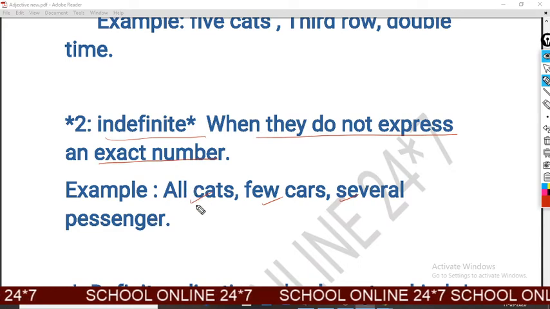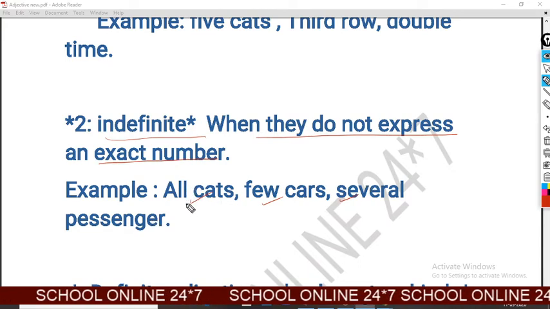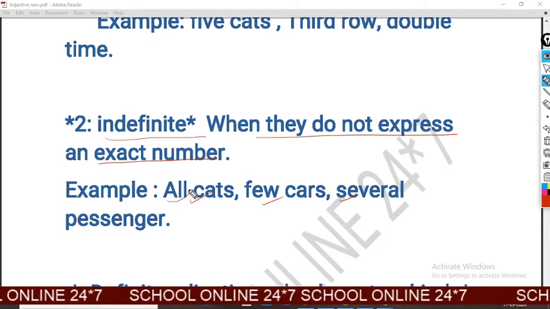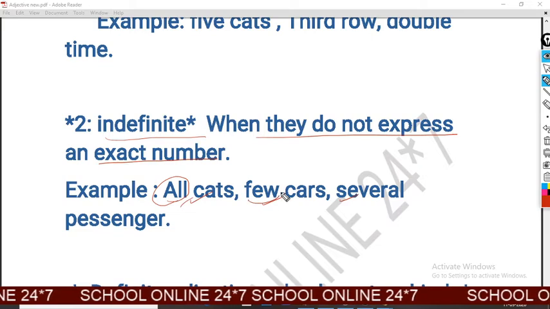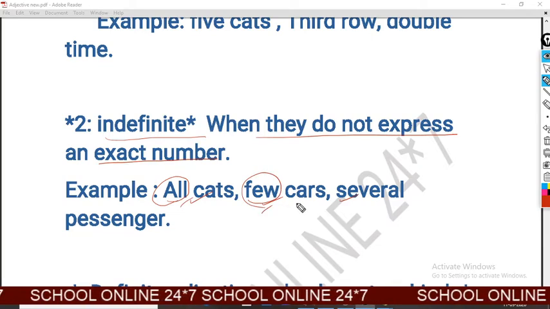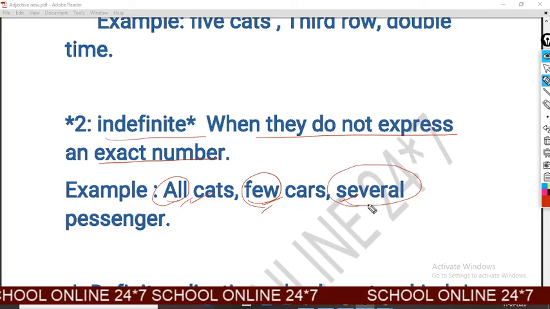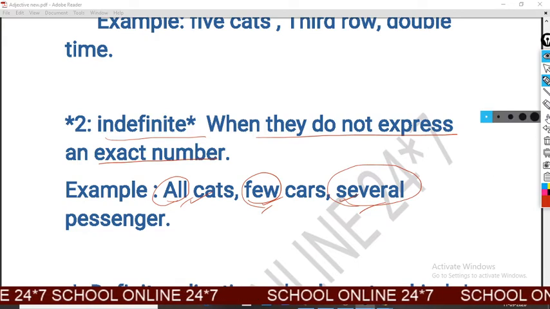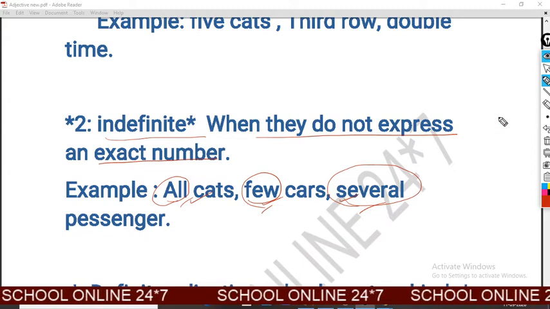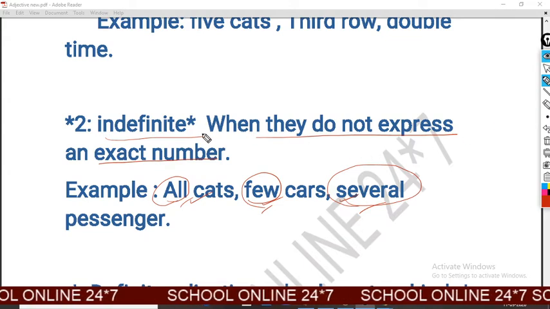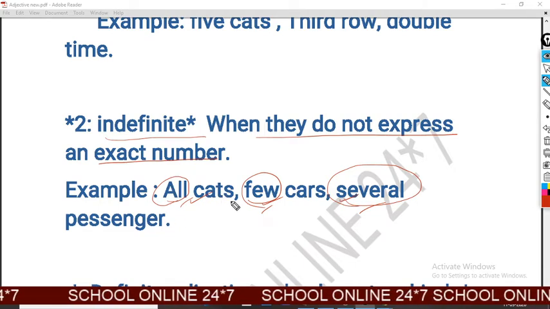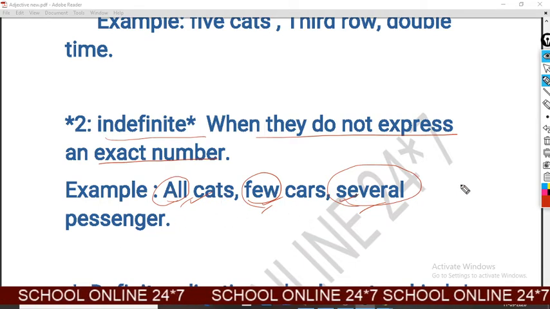In these words you can't find out how many cats are sitting there. All, no idea. Few, no idea about the cars. Several, no idea about the passengers. So in this way we can't know the number of the cats, cars, and passengers.